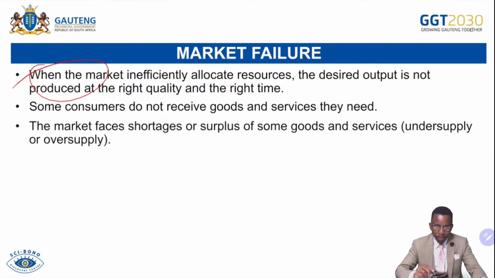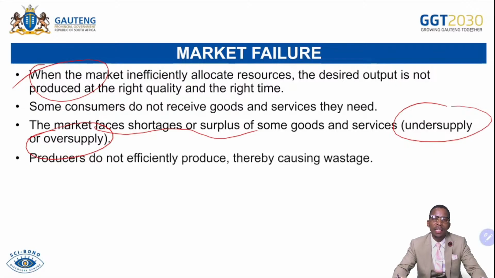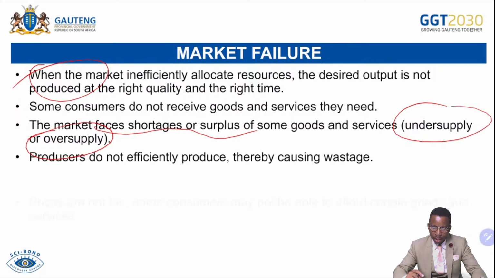Market faces shortage or surplus of some goods and services, which is regarded as undersupply or oversupply. Should there be a shortage, that's an undersupply. Should there be a surplus, that's an oversupply, which can lead to goods being wasted. Producers do not efficiently produce, thereby causing the wastage.